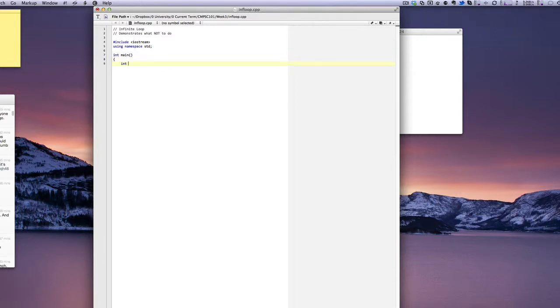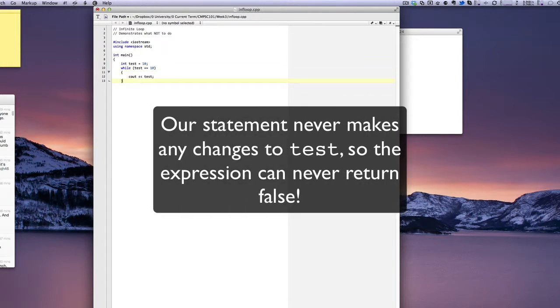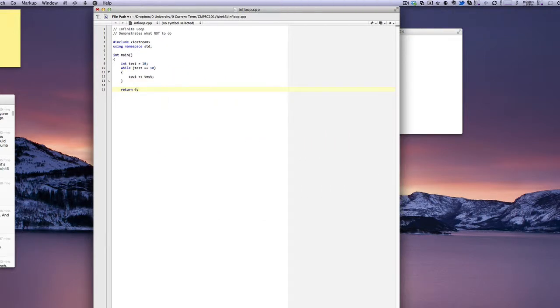I'm going to create an integer called test, and I'm going to set it equal to 10. Now I'm going to have a while loop that says while test is equal to 10, execute this statement. The statement, all it does is output the contents of test to the console, then it ends. Return 0, not that it really matters, as you'll see in a moment.